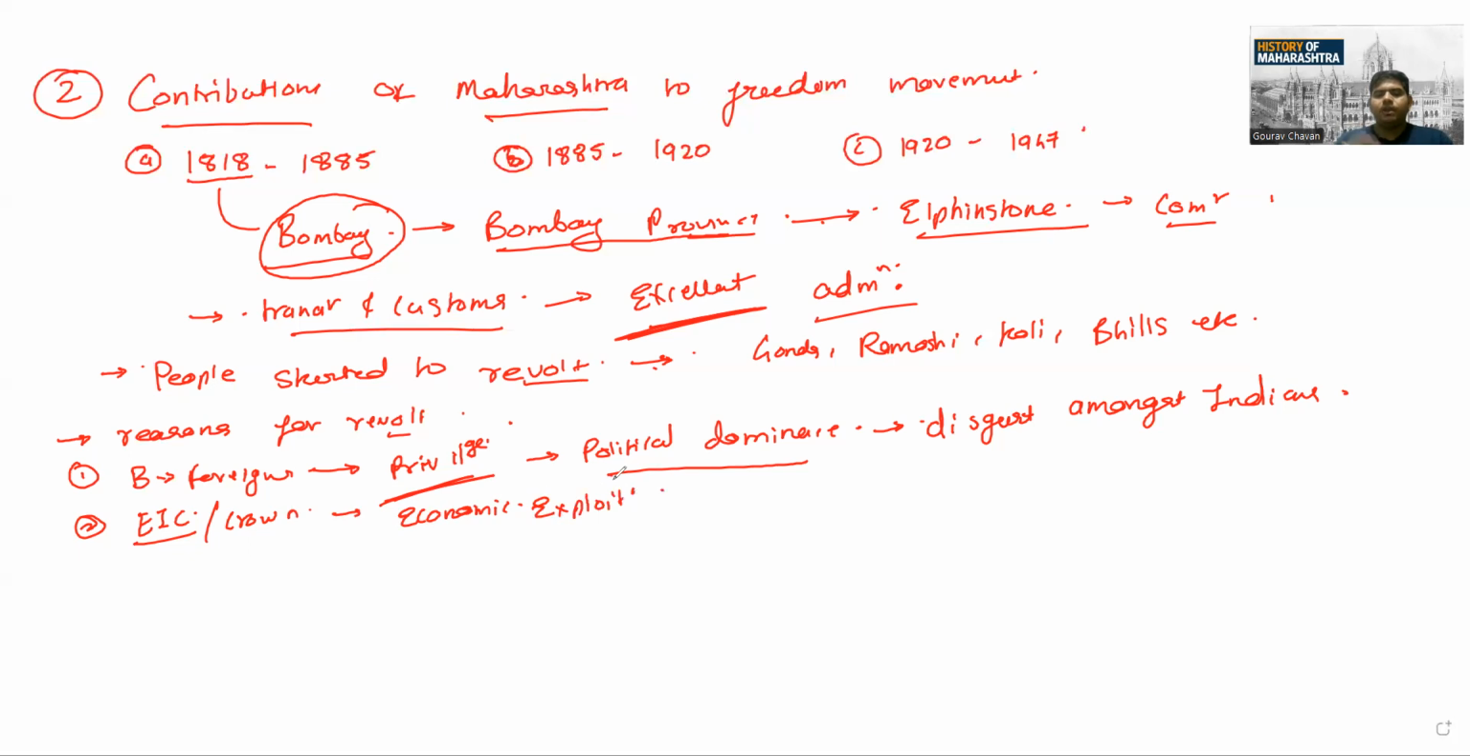What they did, they started to exploit, you can say very ruthlessly. How? Due to different land revenue policies by extracting huge taxes. And due to this particular thing, what happened? Unrest started to grow amongst the people.